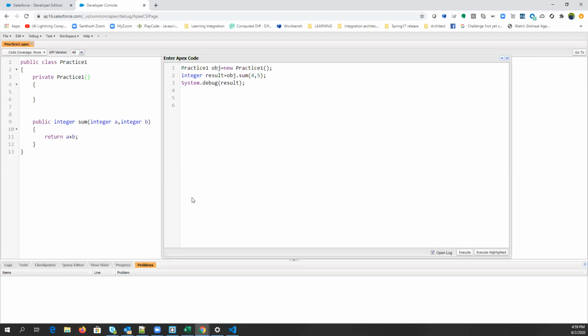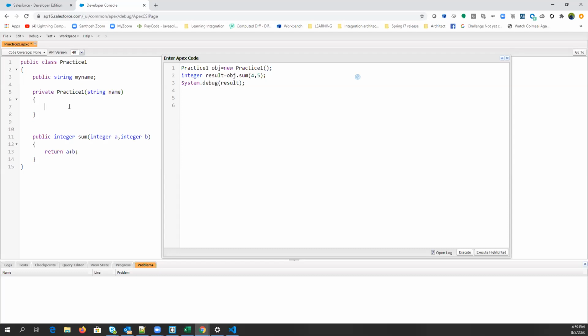So you can also pass some parameters here. Let's say I have one variable here, public string myName. Now I'm passing a parameter here, string name.